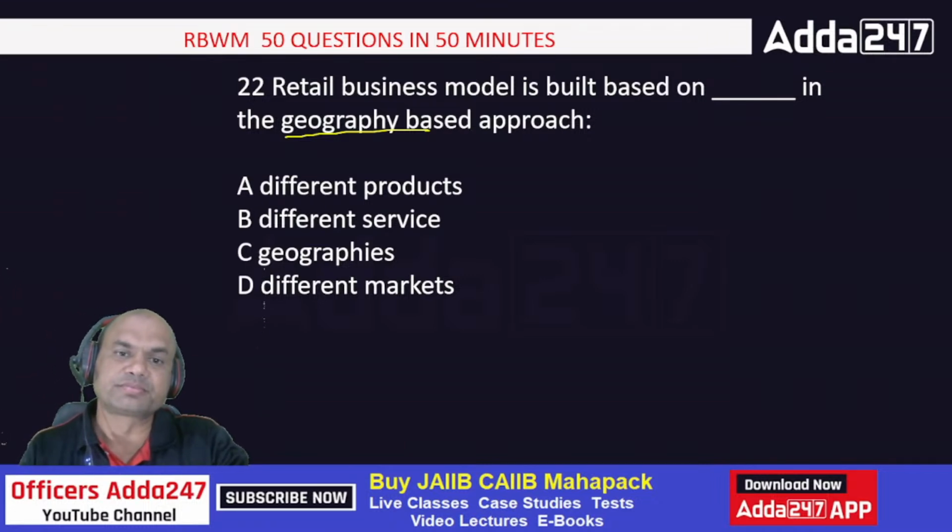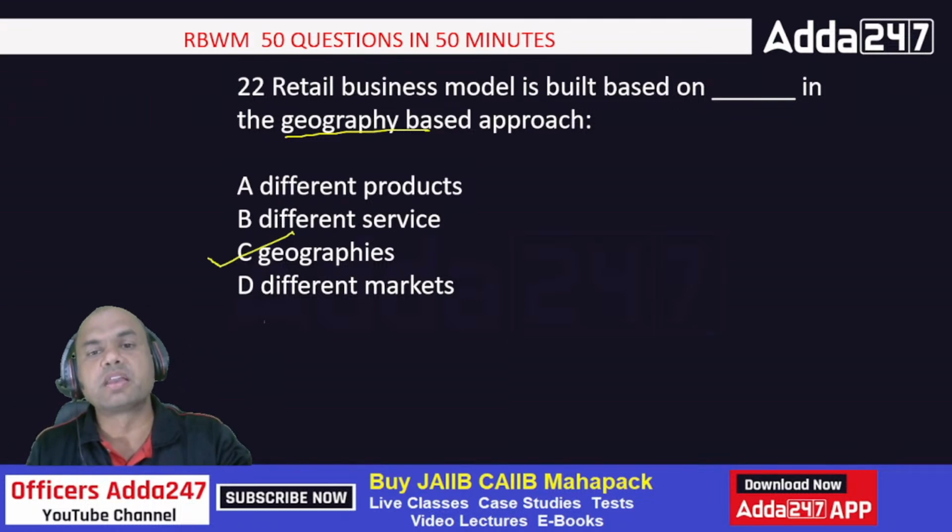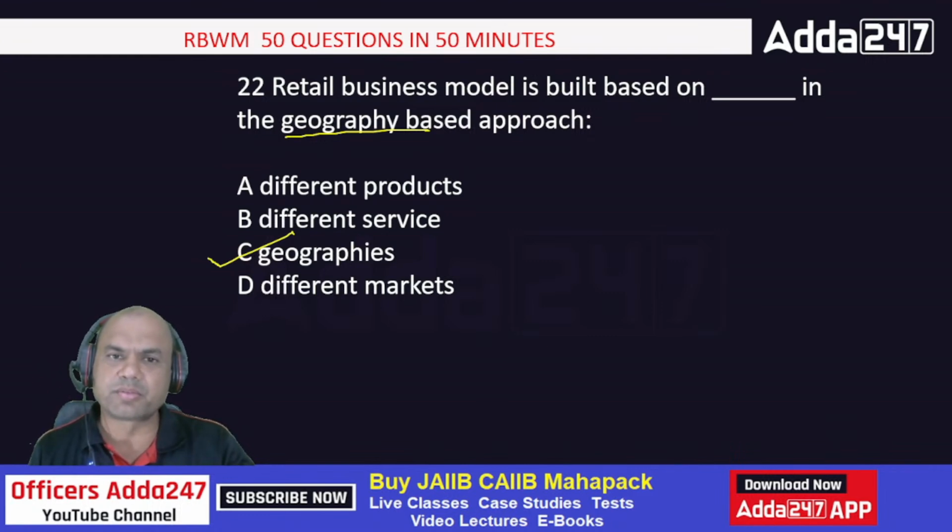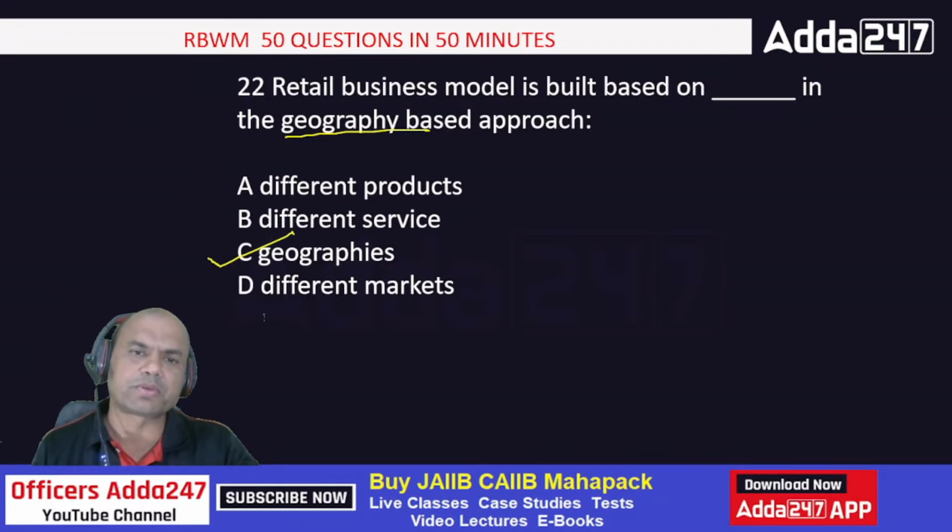It is correct. Geographies, isn't it? Geographies. The retail business model is built based on geographies, in the geography-based approach. As we discussed some time ago: segmented, geography, and then classification-based. These are the three main approaches followed.